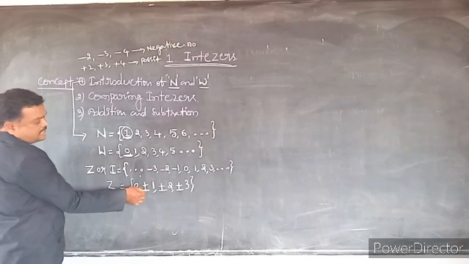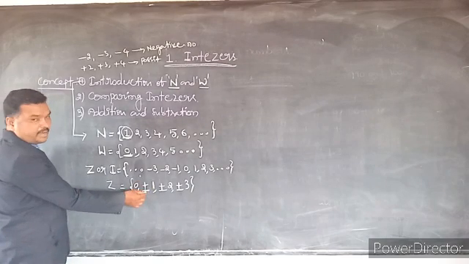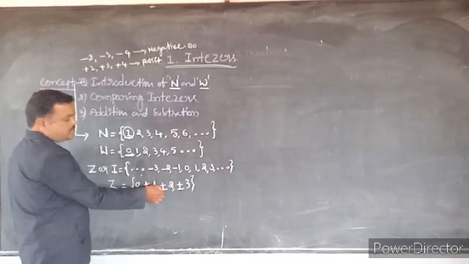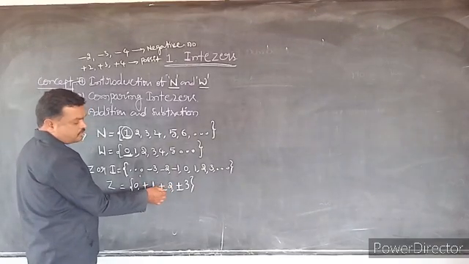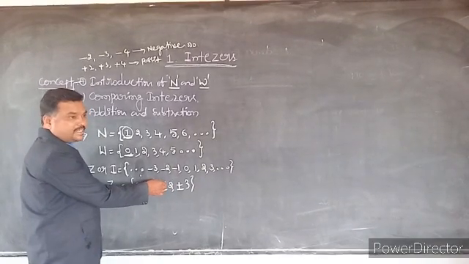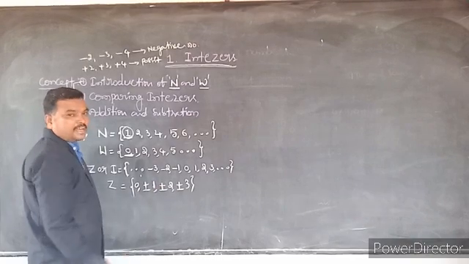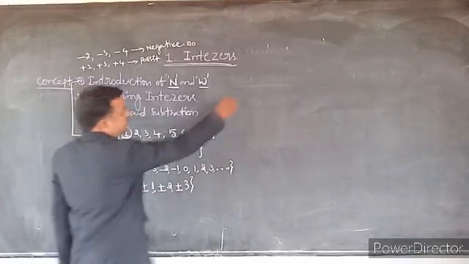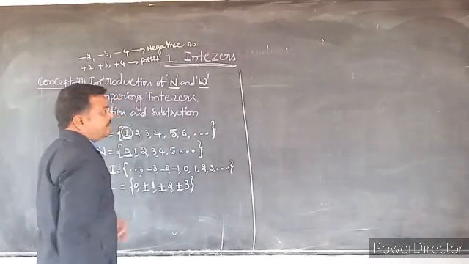Plus or minus 1 means plus 1 and minus 1. Plus or minus 2 means plus 2 and minus 2. Plus 2 is the positive integer, minus 2 is the negative integer.